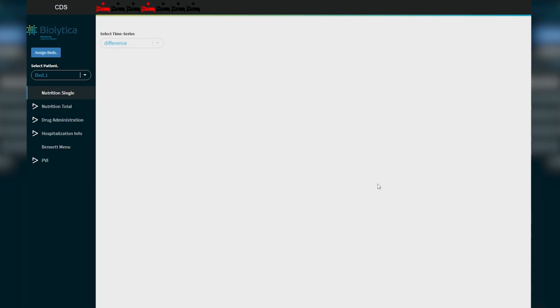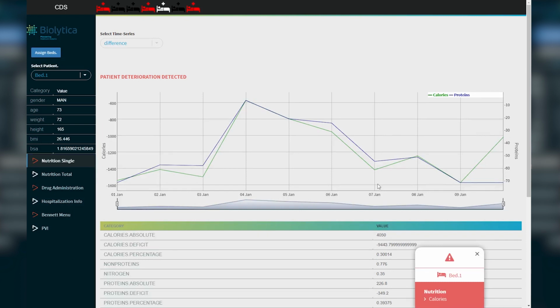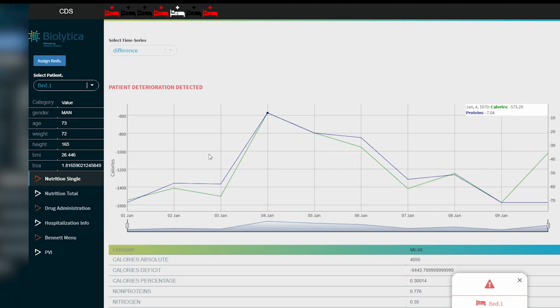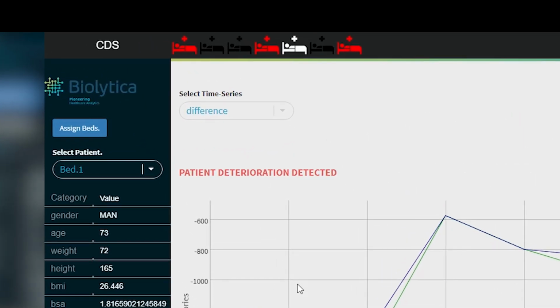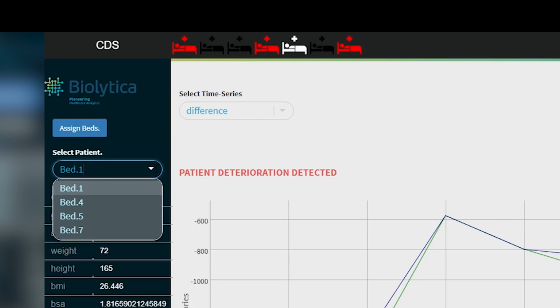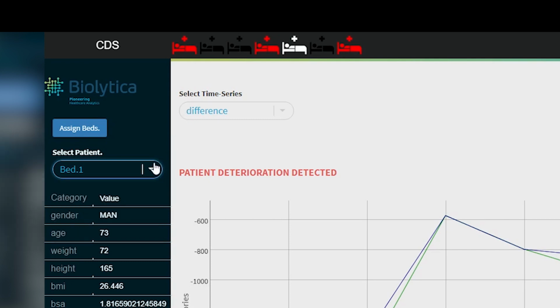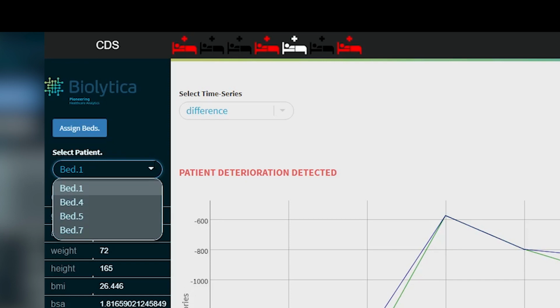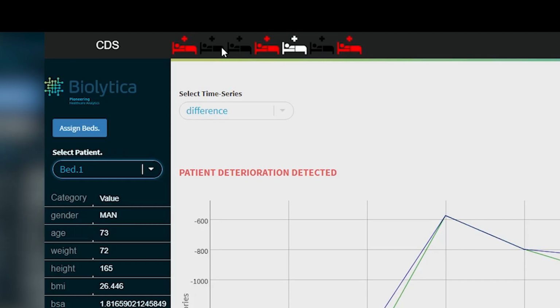Now the files are being fetched, and we can also see some analyses that are being presented. But for now, let's focus on the top head bar. There we can see a number of beds. Currently, we have, as we previously saw, 4 patients on our beds that are residing on bed number 1, 4, 5 and 7. On the top of the header bar, we can see that 3 of the 4 beds are red and 1 is white.